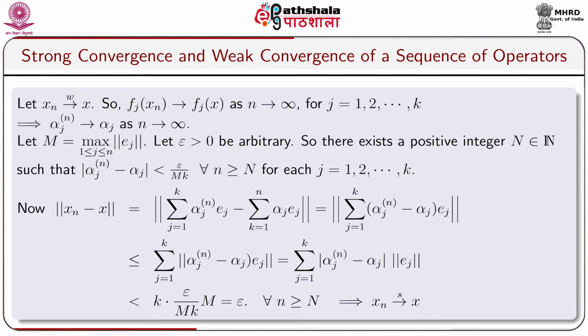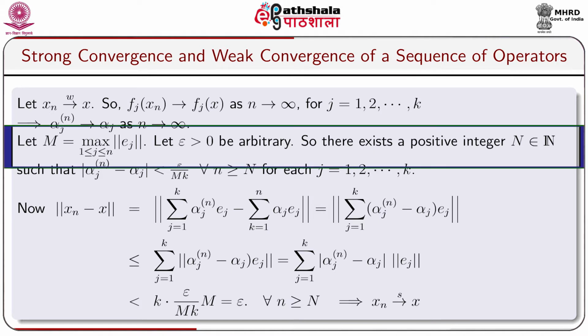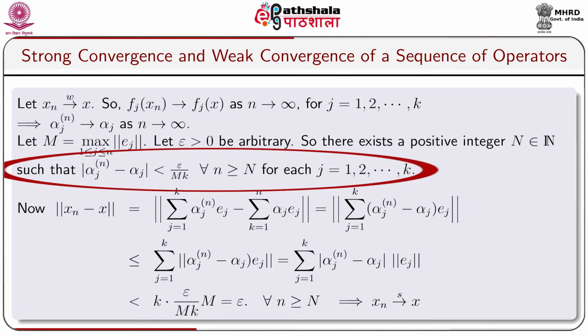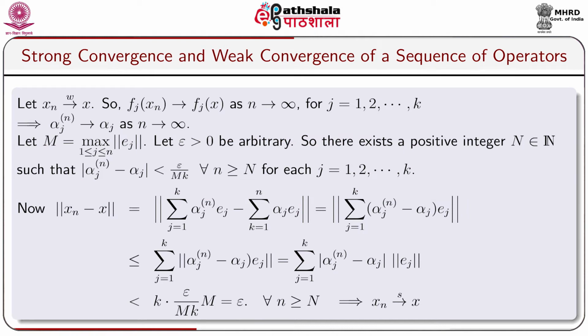Let xn converge to x weakly. So fj of xn converges to fj of x as n tends to infinity for j equals 1, 2 up to k. This implies that alpha jn goes to alpha j as n tends to infinity. Let capital M equal the max of norm of ej, where j is taken from 1 to k. Let epsilon greater than 0 be arbitrary. So there exists a positive integer N belonging to the set of natural numbers such that modulus of alpha jn minus alpha j is less than epsilon by M into k for all n greater or equal to capital N and for each j equals 1, 2 up to k.